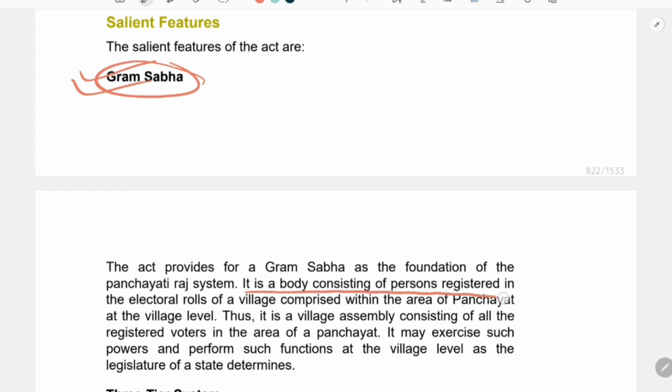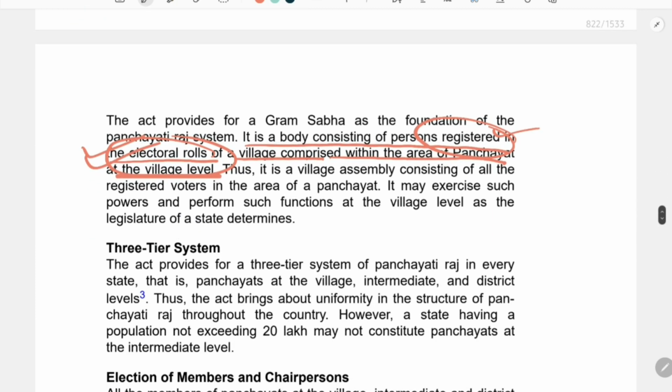It is a body consisting of persons registered in the electoral roll of the village, comprised within the area of the panchayat at the village level. The important fact here is that they must be registered voters, registered in the electoral roll. Only they are members of the Gram Sabha. If they are not registered, they are not members, whether they are above 18 or below 18. And not all the people of the village are members of this Gram Sabha, only the registered voters. So this is one fact.